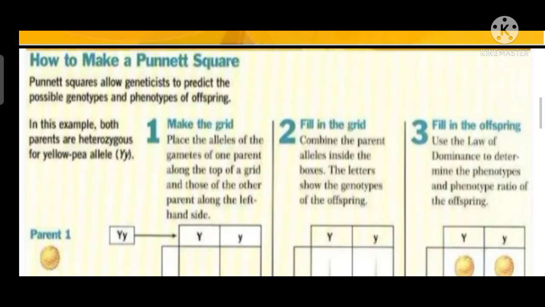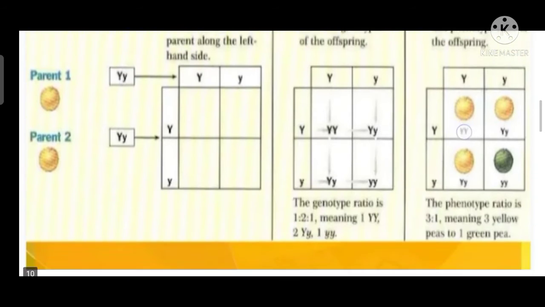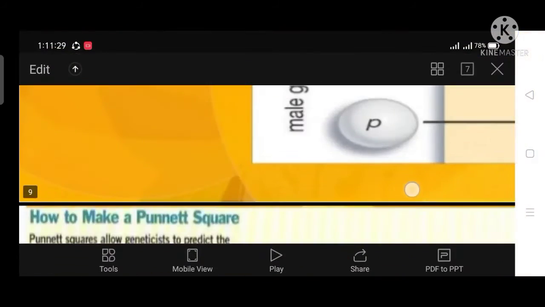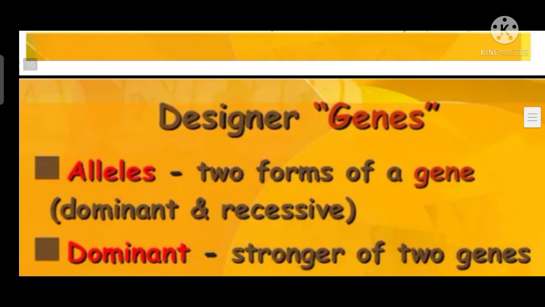Number 1, make the grid, place the alleles of the gametes of one parent along the top of the grid and those of the other parent along the left-hand side. Second, combine the parents' alleles inside the boxes. The letters show the genotypes of the offspring. Number 3, use the law of dominance to determine the phenotypes and phenotype ratio of the offspring. So amo ini sijaan table sa Punnett square.